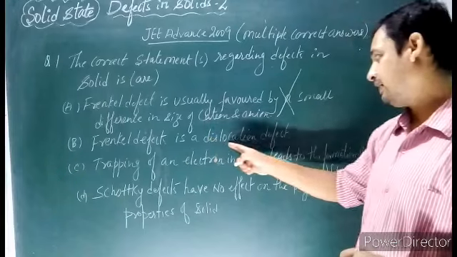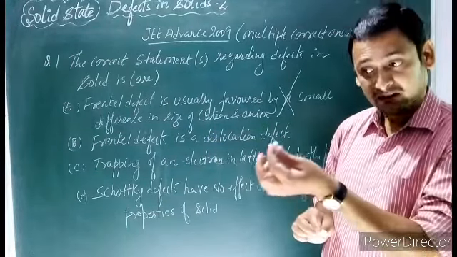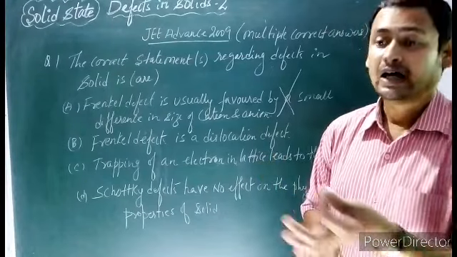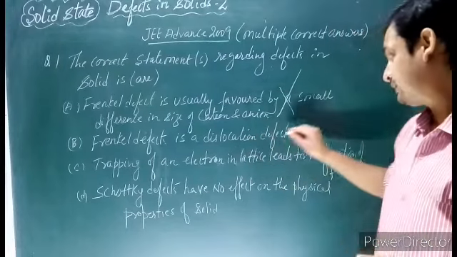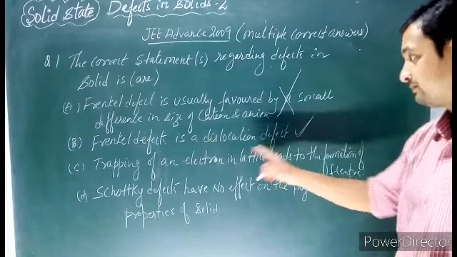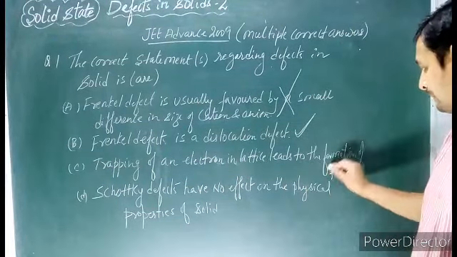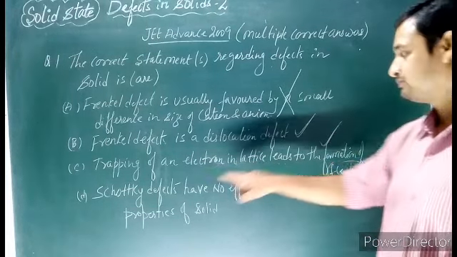Frenkel defect is a dislocation defect. We just read that in Frenkel defect, the cation dislocates and moves from its own position to the interstitial site. So yes, Frenkel defect is a dislocation defect. This statement is correct. Trapping of electron in a lattice leads to formation of F-center. We studied this today, so this statement is also correct.